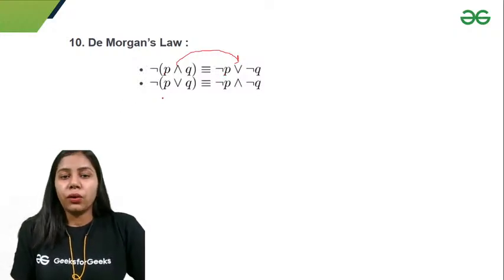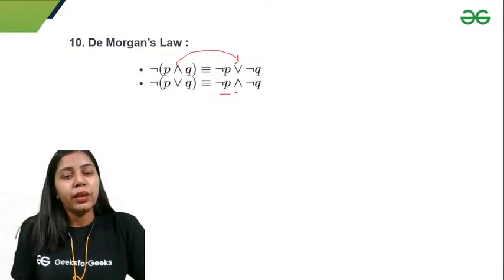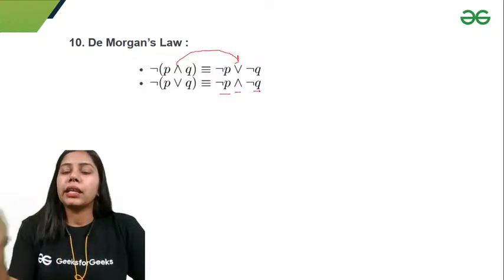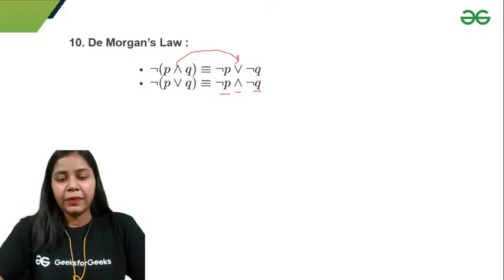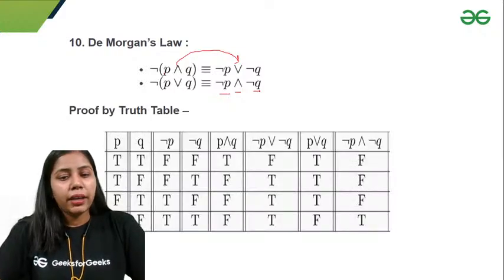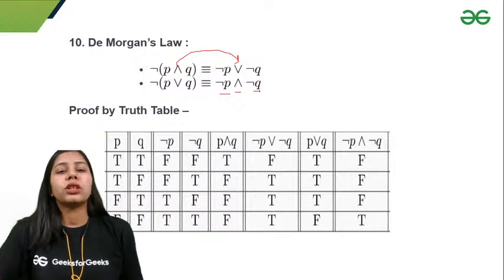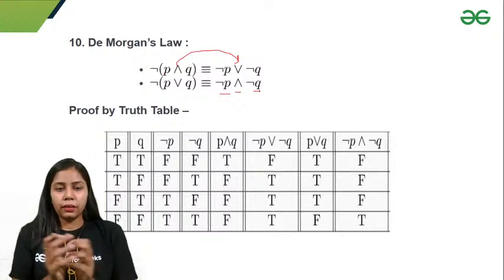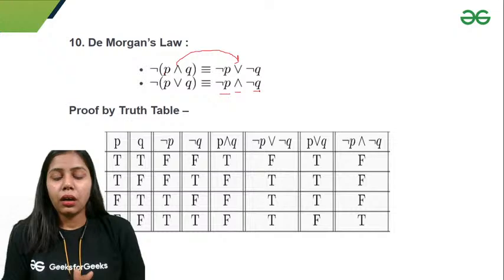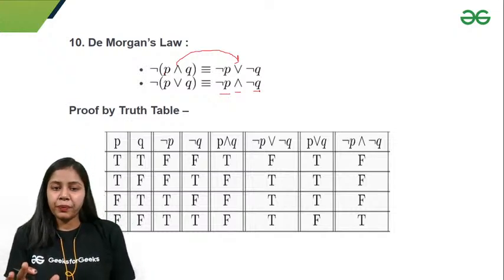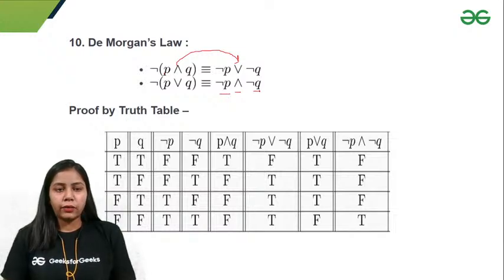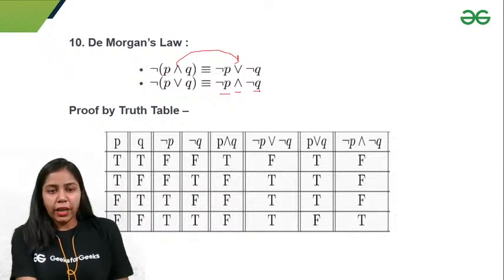Again, negation of P or Q gives me negation of P and negation of Q. I take negation on both the propositions, and I convert or into and. That is De Morgan's law. You can simply prove it by using a truth table. I do not find a need to discuss this truth table with you. Just let me know if you are fine with this, and you will solve it by yourself.